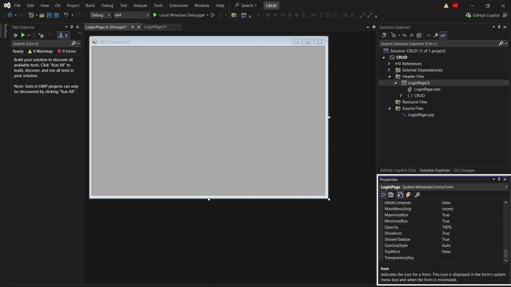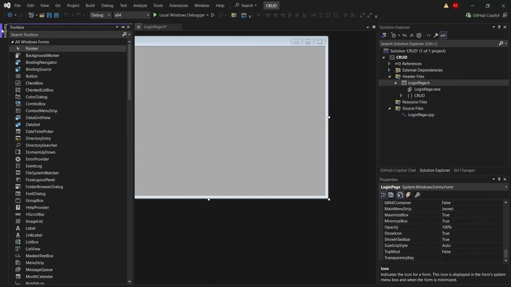Okay, that's the base introduction about what properties do, what the Toolbox is, what the Toolbox contains, and how these changes reflect on the screen. Okay, we have to design our screen for CRUD operation.